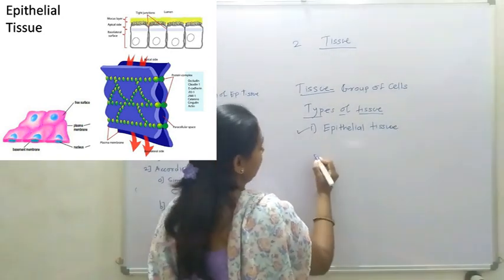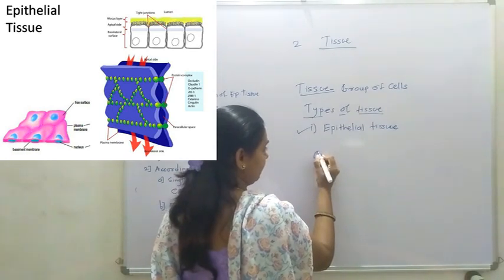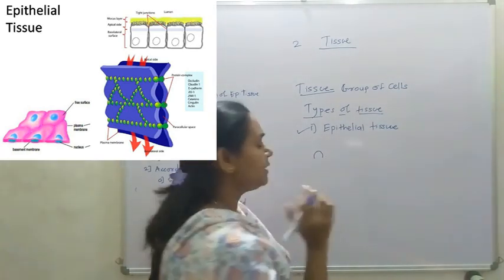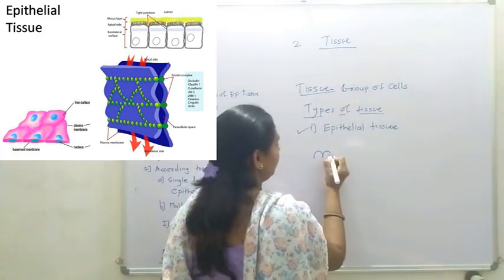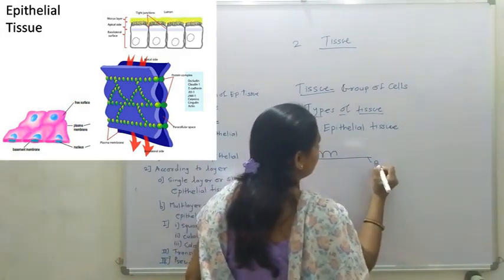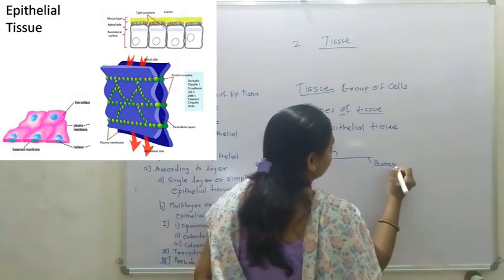Epithelial tissue is made of simple cells. First we are seeing what is an epithelial cell. The epithelial cell is a cell which is arranged on the basement membrane. This is a basement membrane.